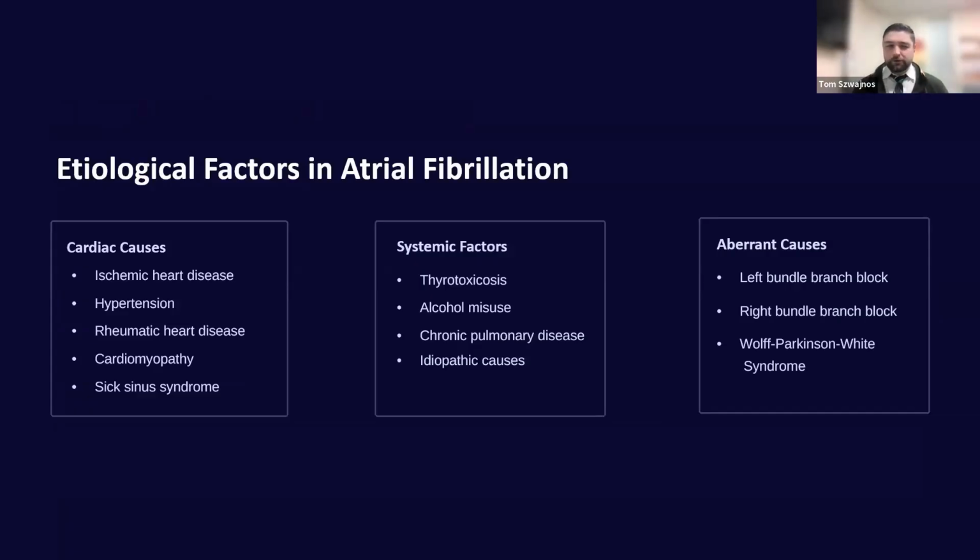Our cardiac causes are things like hypertension or ischemic heart disease. Our systemic factors are thyrotoxicosis or alcohol misuse, and our aberrant causes are due to bundle branch blocks or Wolff-Parkinson-White syndrome.